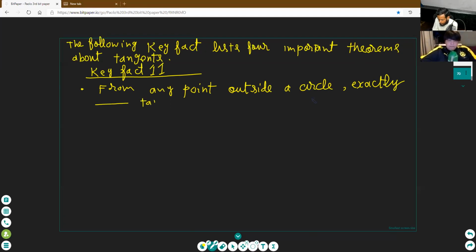Can you tell me 2 tangents, 3 tangents, 4 tangents? Paulo, tell me, from any point outside a circle, exactly how many tangents can be drawn to the circle? 2, 3, 4, 5, 6?